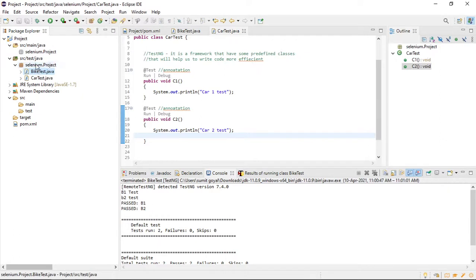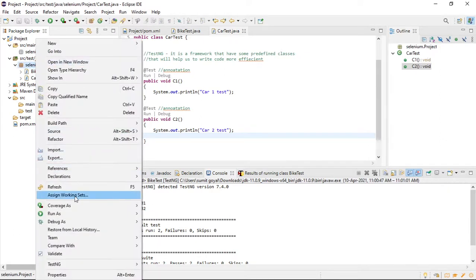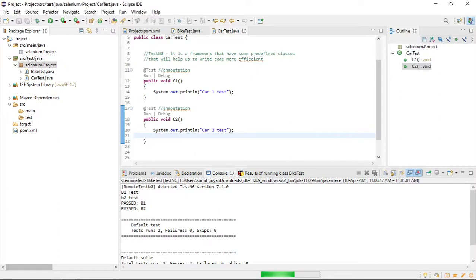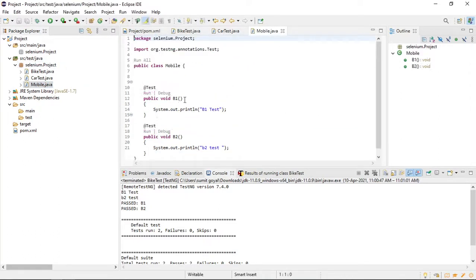Let me say mobile, copy and then paste. This is our mobile class. Here I will have mobile test cases. So I will say M1 and I will say M2. Here I will say some different output, M1, M2.